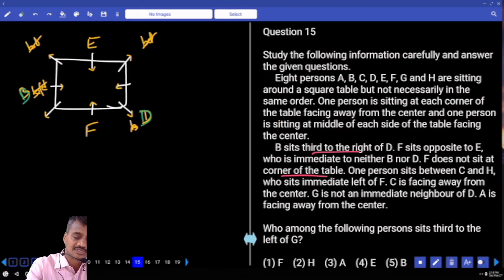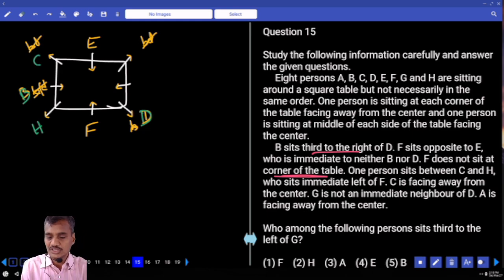And B sits out to the right of D, and F sits opposite E, and E is neither adjacent to B nor D. And next one, F does not sit at the corner, one person between C and H. Now in this case, what are the possibilities we have? C is facing away from the center, isn't it? Then H sits to the immediate left of F, so H is here. Now if H is here, one person between C and H, C will be here, isn't it?